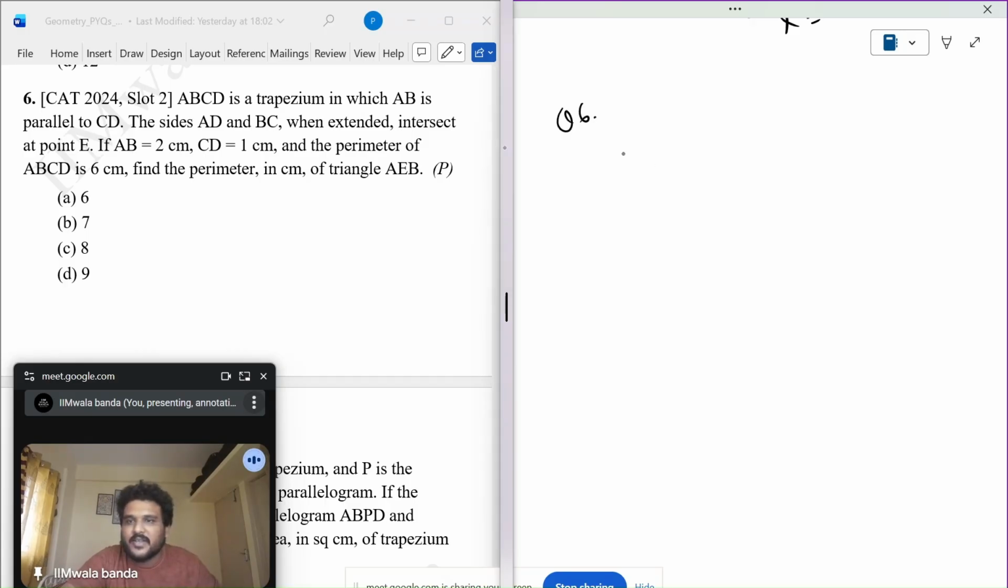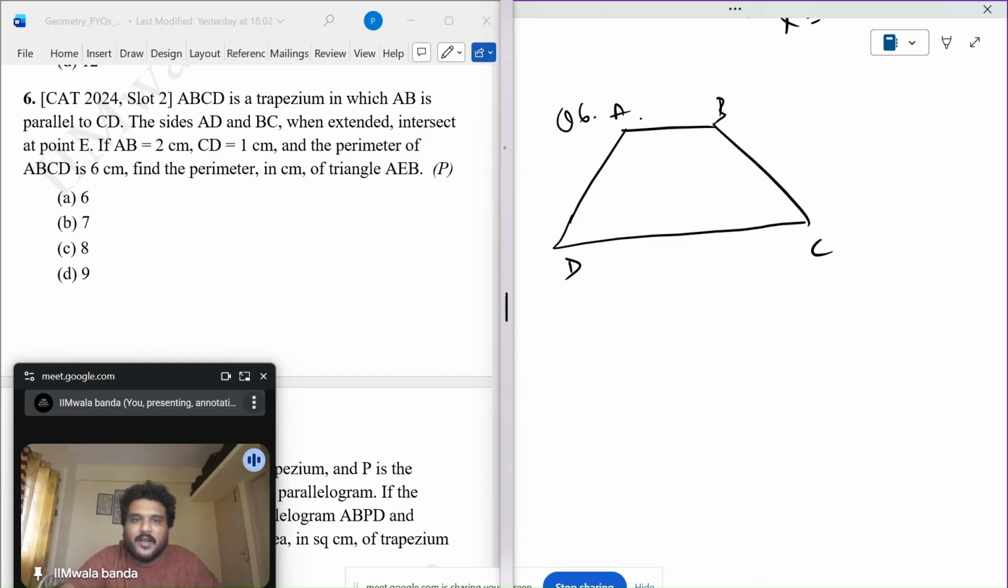Question number 6, ABCD is a trapezium in which AB is parallel to CD, obviously, if it's a trapezium. So this is how it looks like. If these two were parallel, you would have drawn differently, or you would have marked ABCD differently. The sides AD and BC, when extended, intersect at E.